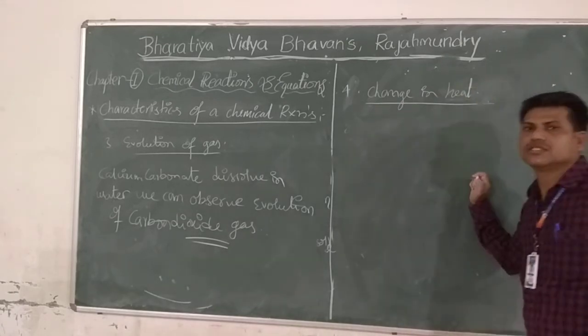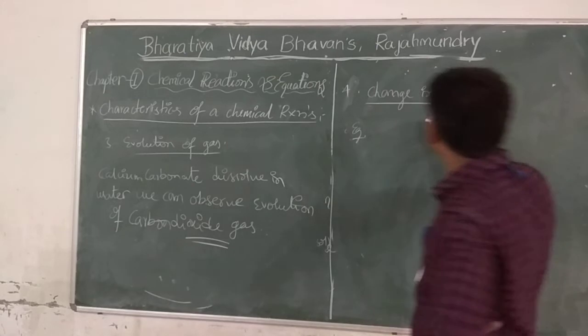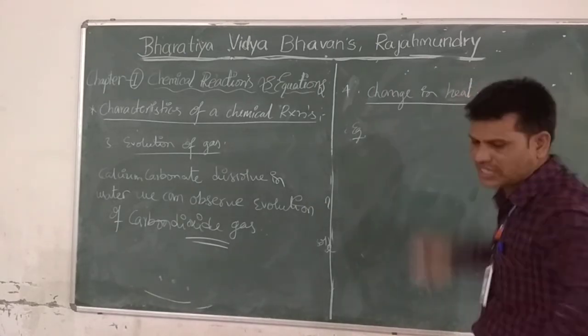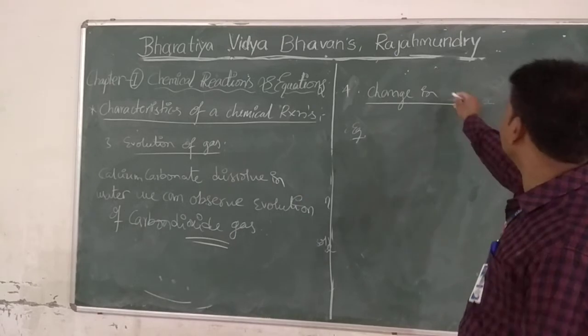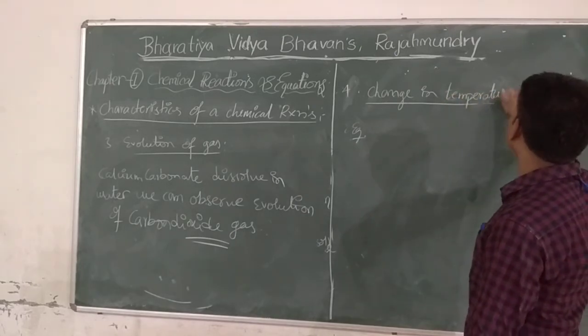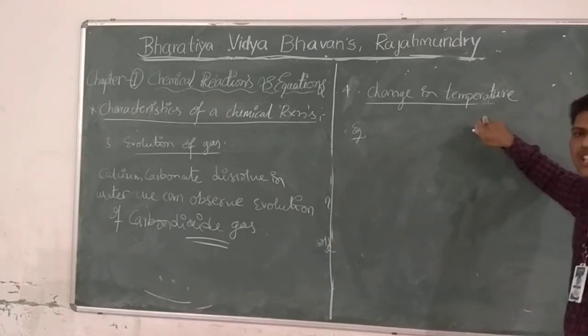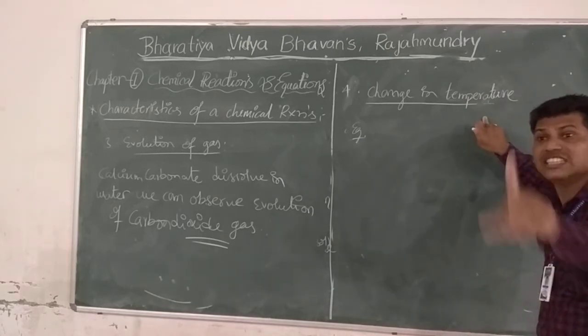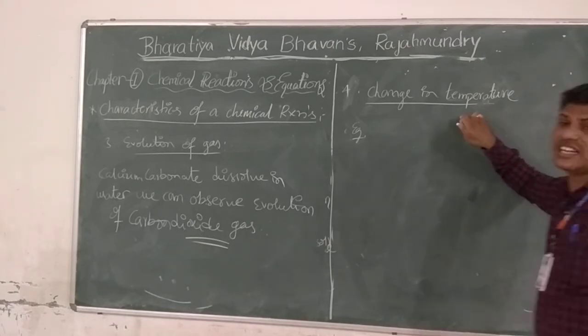You can write change in temperature. We can observe change in temperature. Change in temperature is nothing but, in some chemical reactions, we can observe a change in temperature.